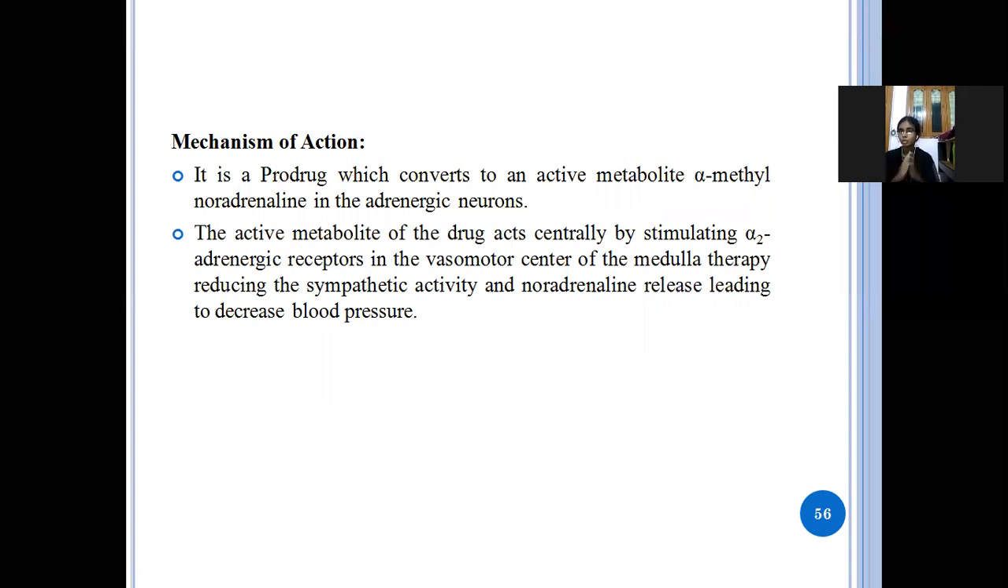So it is converted to the alpha methyl noradrenaline drug. The metabolite will stimulate the adrenergic receptors. If the adrenergic receptors are stimulated, it will reduce the sympathetic activity and noradrenaline release. These two, sympathetic activity and noradrenaline, are responsible for raising the blood pressure. So if you reduce their activity, the blood pressure will automatically decrease.